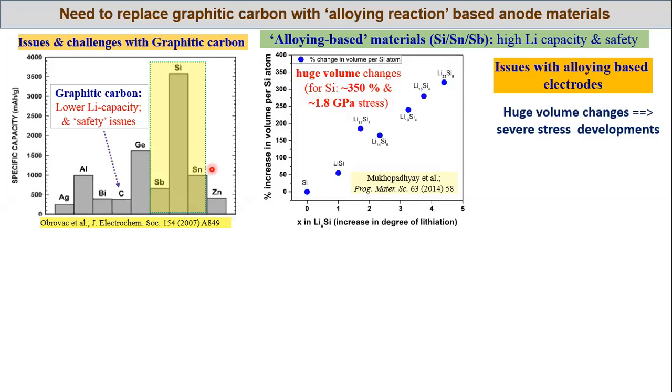In these alloy based reactions, your lithium will react first with the host material and form a lithium alloy of that particular material. So during this process, the kinetics will be slower due to this complex alloying reaction.